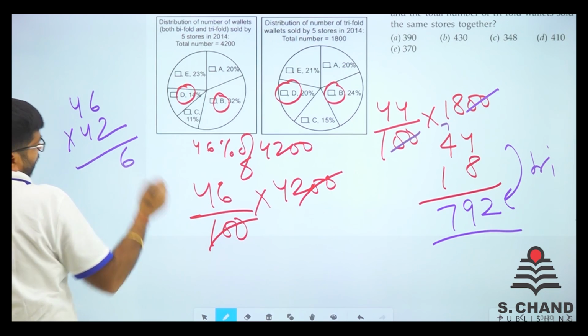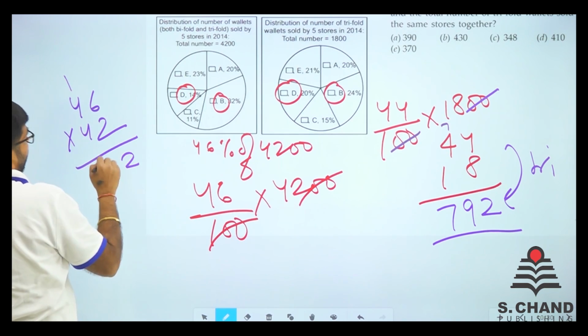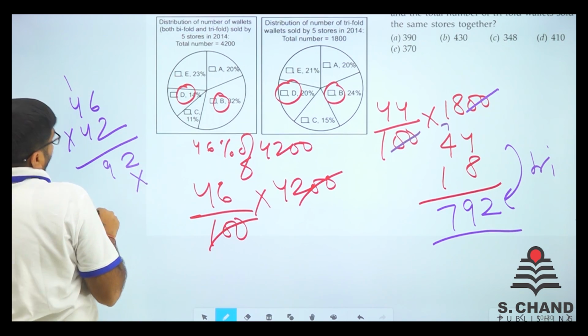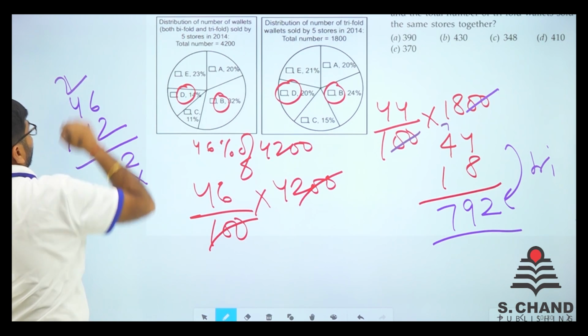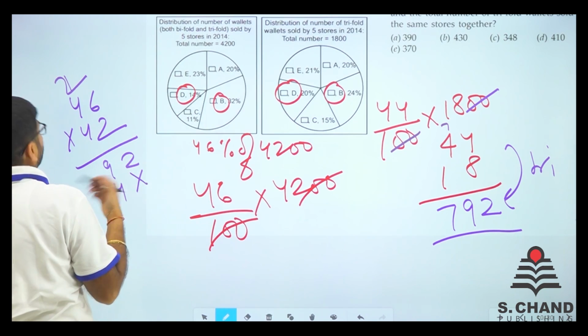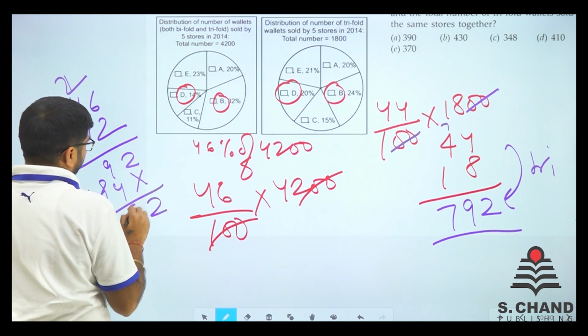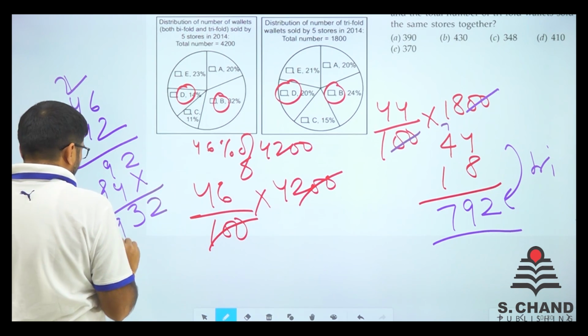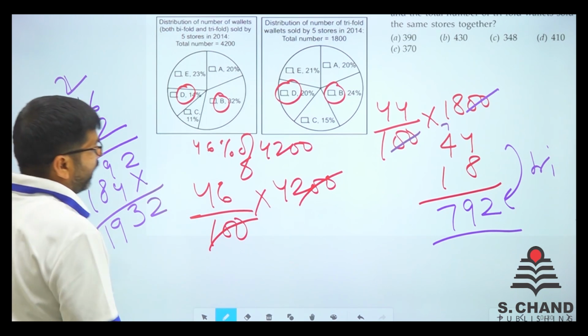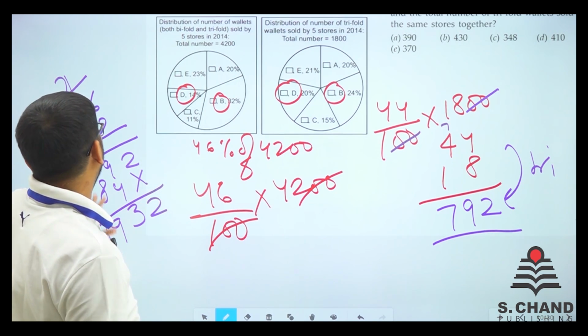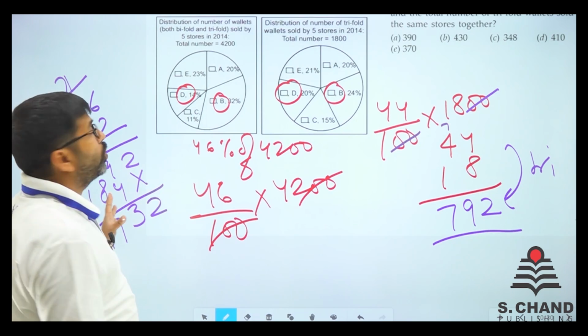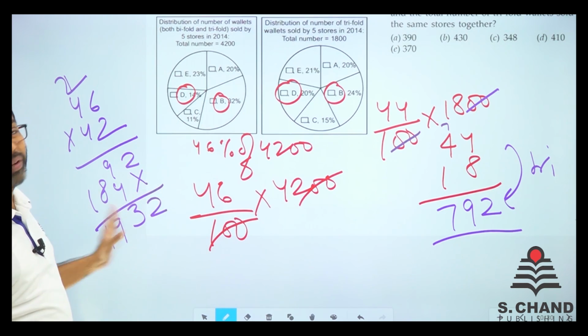So 6 2s are 12. Carry 1, 2 4s are 8 and 9, 92. Now 4 6s are 24. Carry 2, 4 4s are 16, 17, 18. So we have 2, then we have 3, then we have 932. So we have 1932 as the total number of bifold and trifold wallets together.